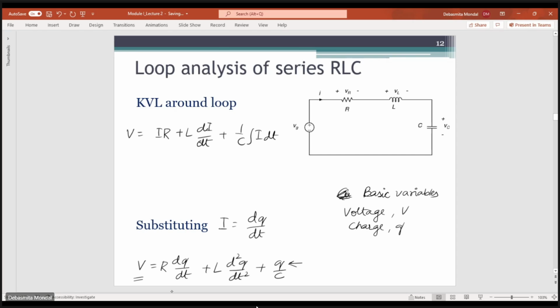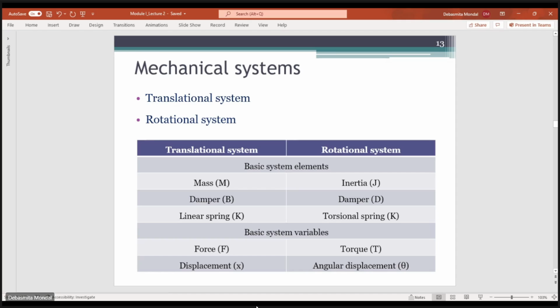Okay, so till now we have seen how to represent an electrical system using a differential equation. Then we'll move on to the mechanical system, and later, after analyzing this mechanical system, we'll see how the analogy between the mechanical and the electrical system works. There can be two kinds of mechanical system. It can be a translational system or it can be a rotational system.